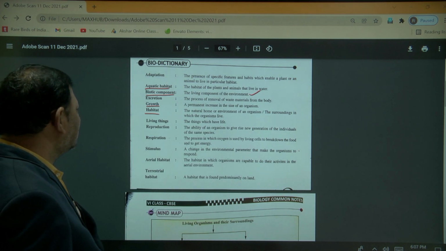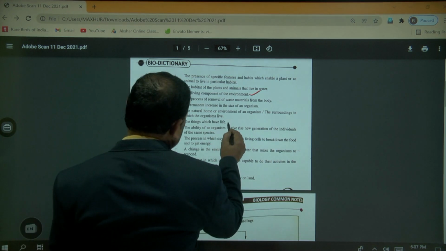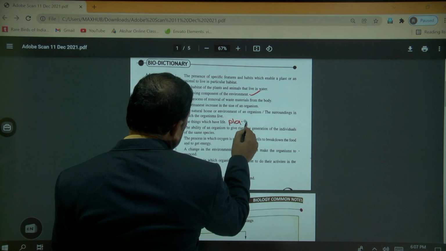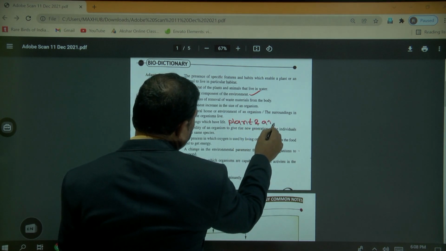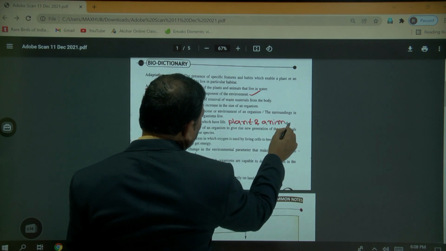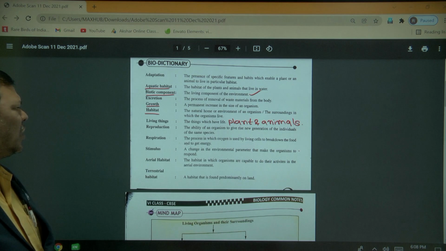Living things. The things which have life are called living things. Plants and animals are living things.